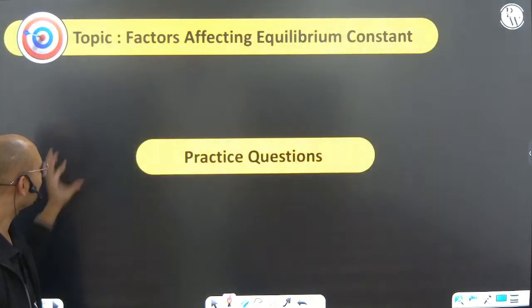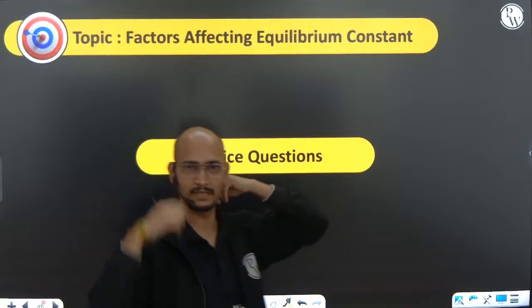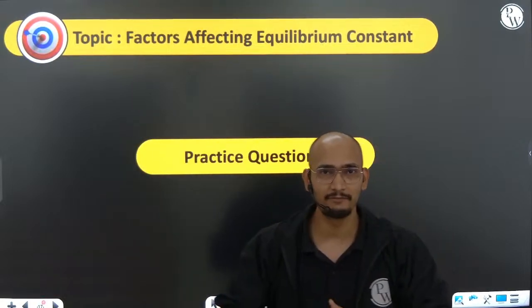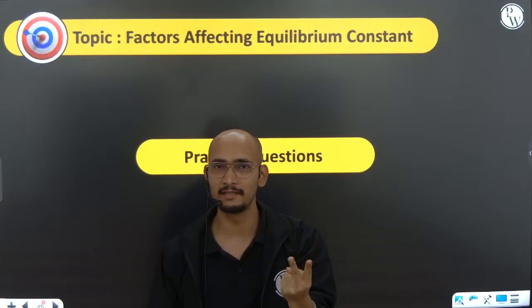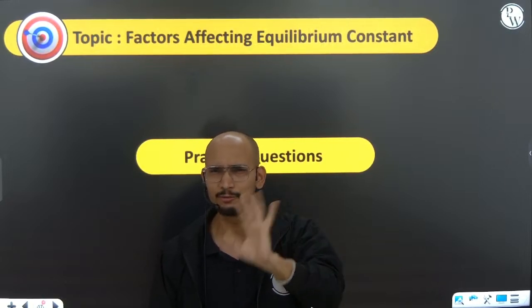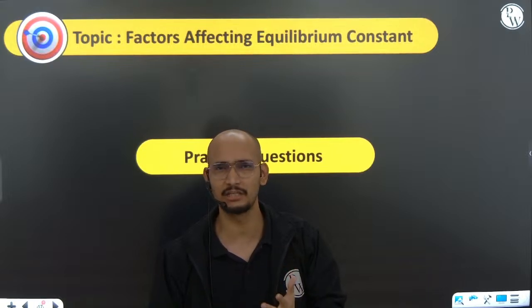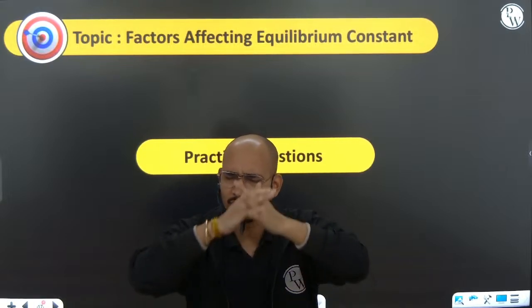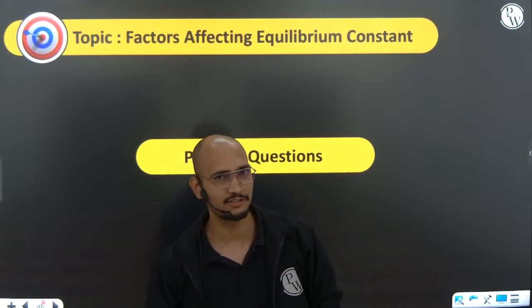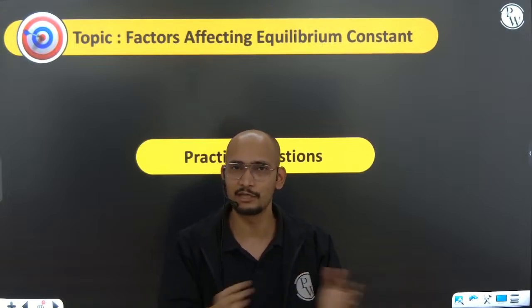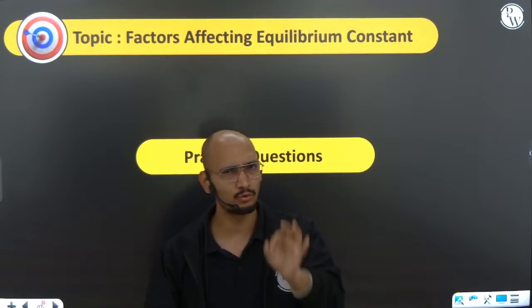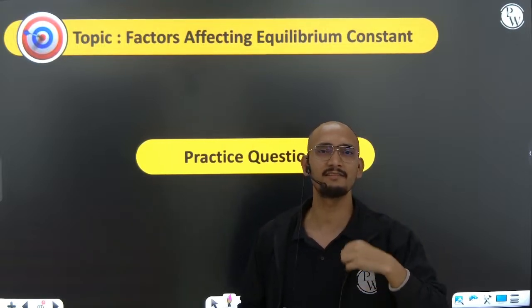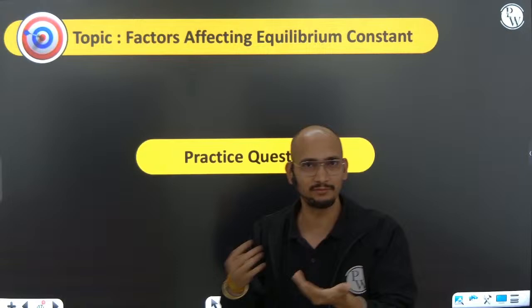Now, factors affecting the equilibrium constant. Let me tell you that only two things affect the equilibrium constant. One is temperature and the other one is what? Yes, stoichiometric coefficient. Basically, in physical changes only temperature can change, nothing else can change. But the way we represent the reaction, the stoichiometry, we can change. On the basis of that, Kp and Kc can be changed. So always remember, this is not the real change. It is just by the mathematics we can change it, right?